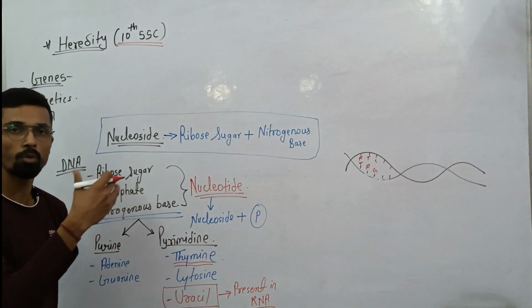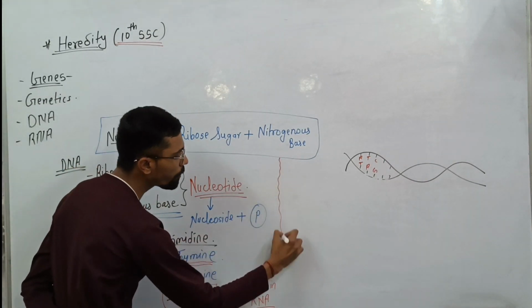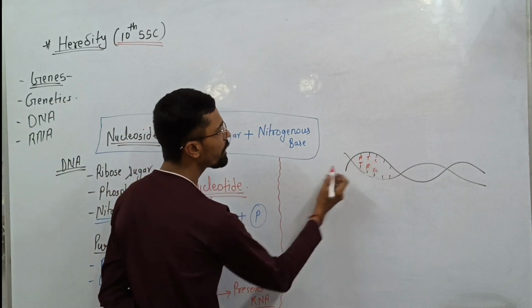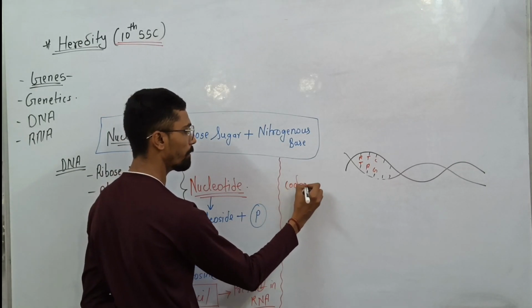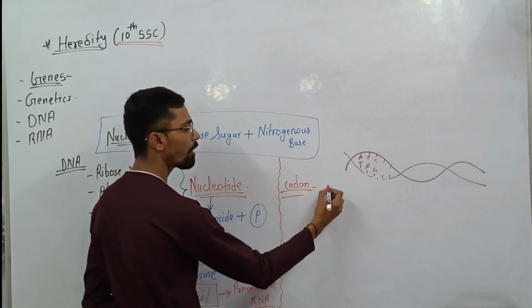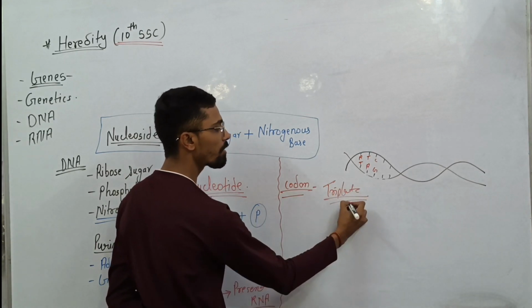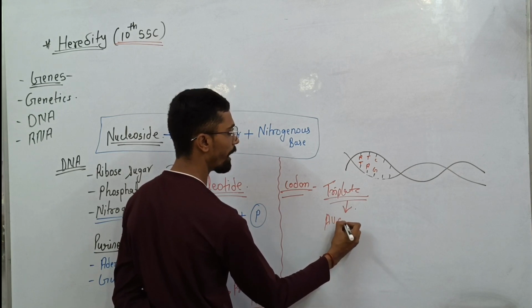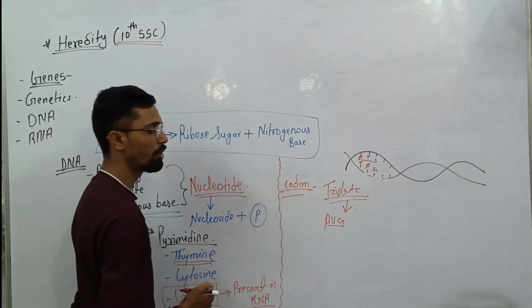DNA is double stranded, or we can say paired. Apart from that, keep in mind that DNA information is always in the form of codons, and a codon is a triplet, like AUG, three bases.